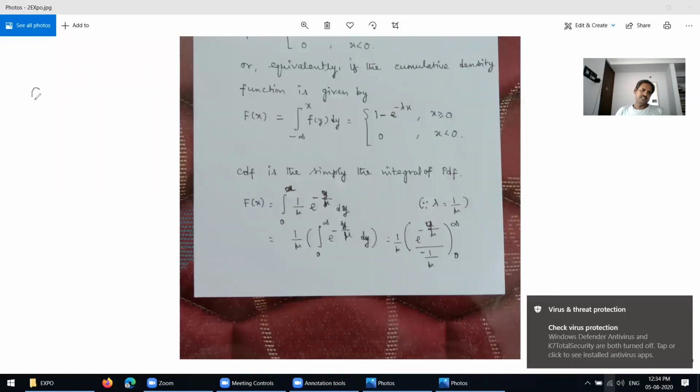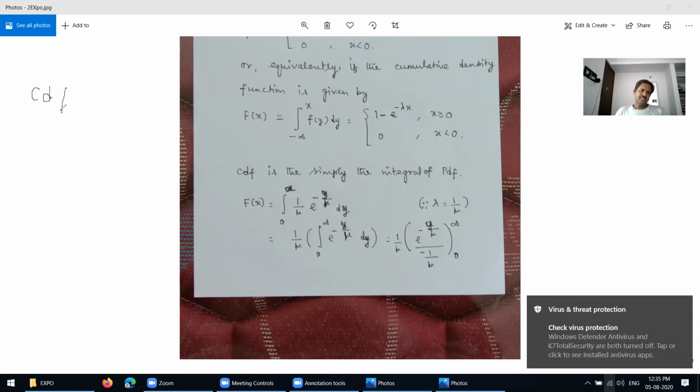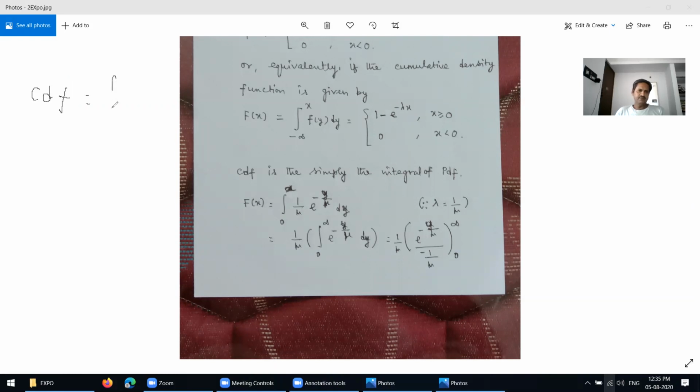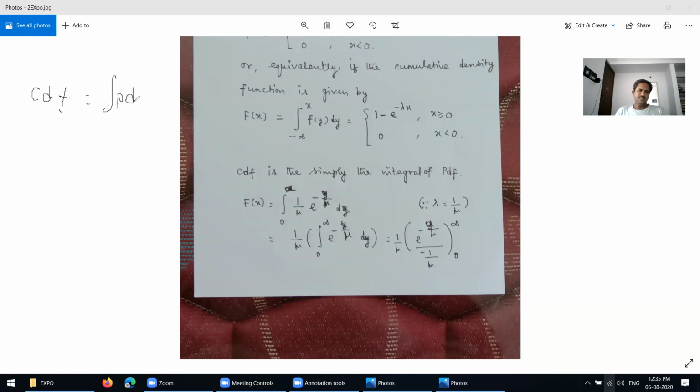CDF, cumulative density function, is nothing but the integration of the PDF, the probability density function.